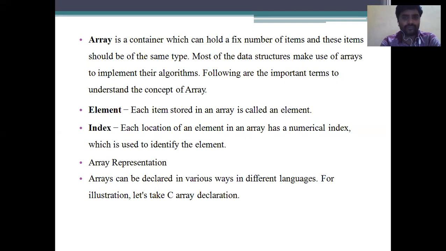Following are the important terms to understand the concept of an array. The main terms in an array are element and index. What is meant by an element? Each item stored in an array is called an element, and an index is the location of an element in an array, a numerical index which is used to identify the element. An array can be declared in various ways in different languages. For illustration, let's take a C array declaration.